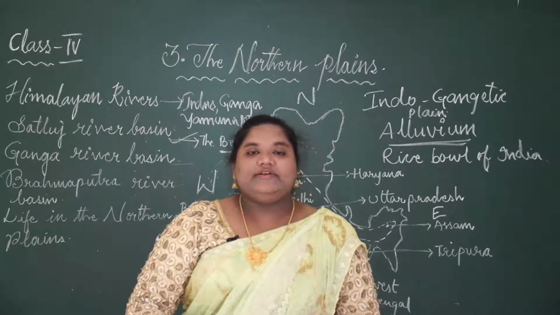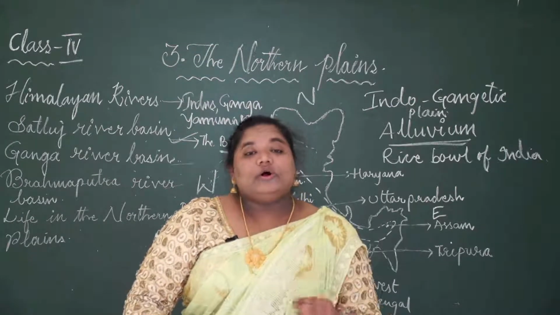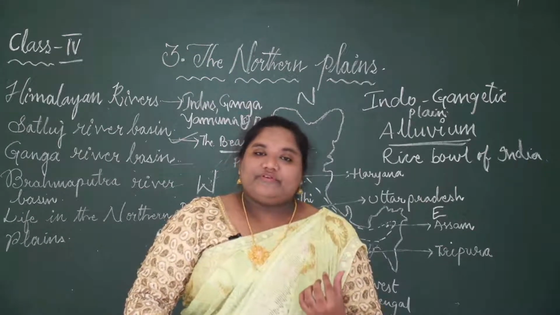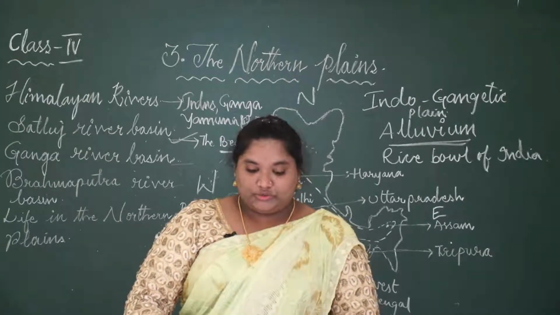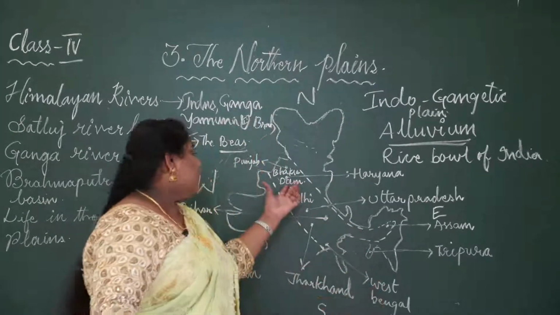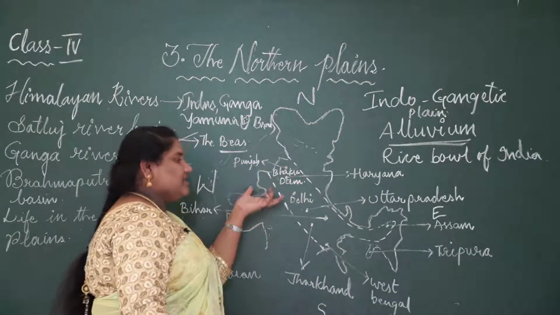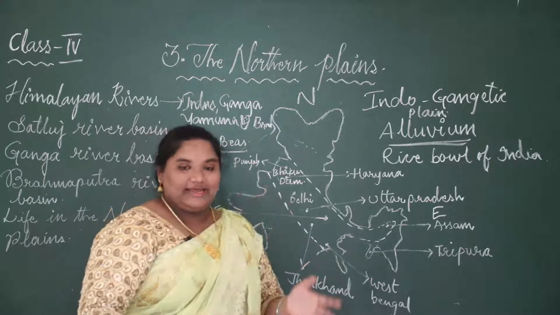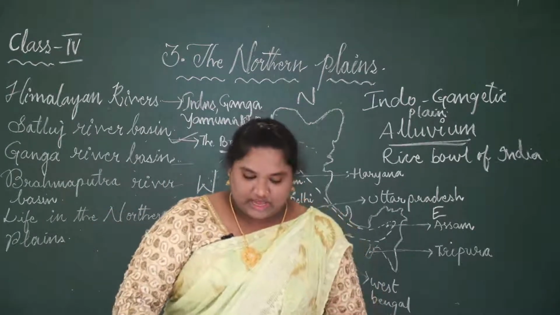In this state we also have Indira Gandhi Canal. That is also taken from the Satluj River. It provides water to Rajasthan. Below Punjab we have Rajasthan here. So the canal, Indira Gandhi Canal, provides water to Rajasthan.